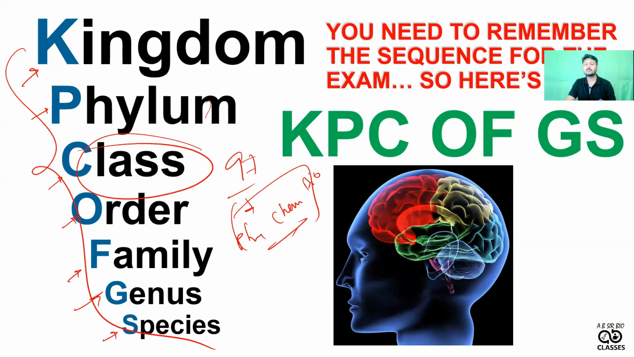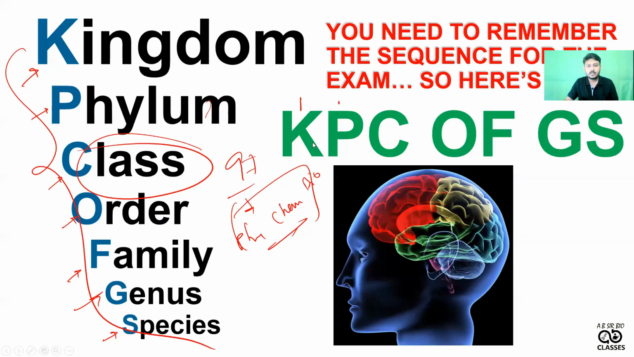You know that KFC chicken? If you know that KFC chicken, that means Carolus Linnaeus invented KFC chicken. Not really. This is a trick we can use, but it is not really okay. So, kingdom, phylum, class, order, family, genus, species.